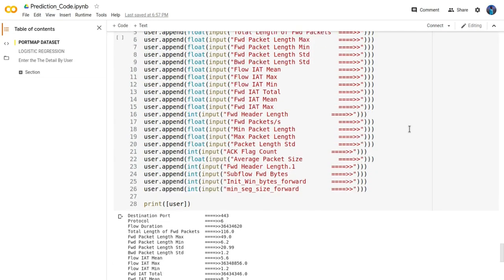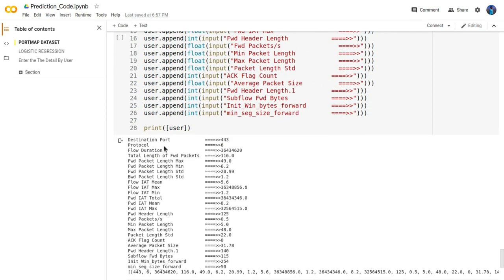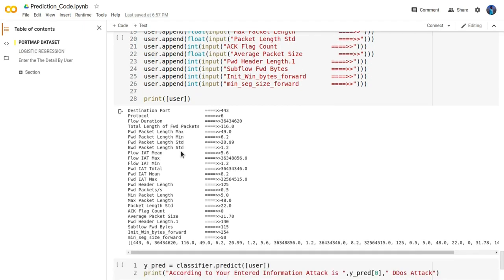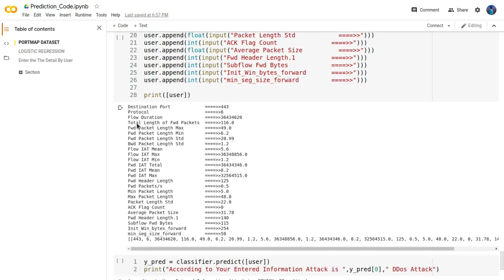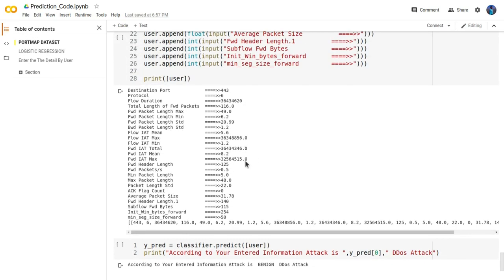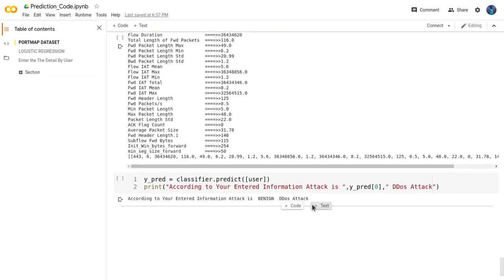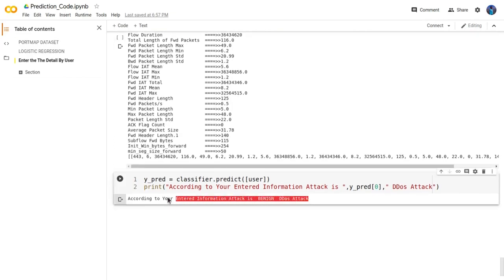So I will run this program, and it will ask for the destination port, and the user fills in 443, and then the protocol, flow, and duration. These entries are filled by the user, and after that we get the answer. According to the entries given to the expert system, our expert system tells that this attack was a beginning attack, so that is the answer of our project.